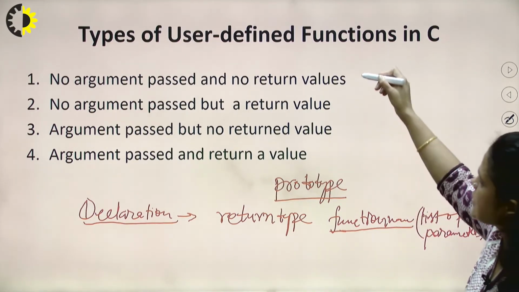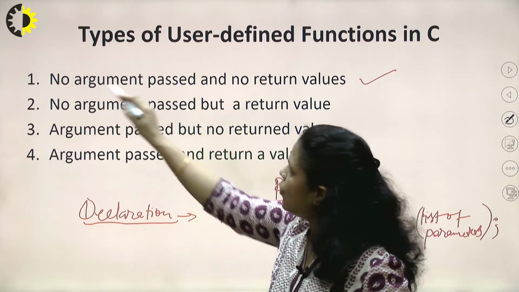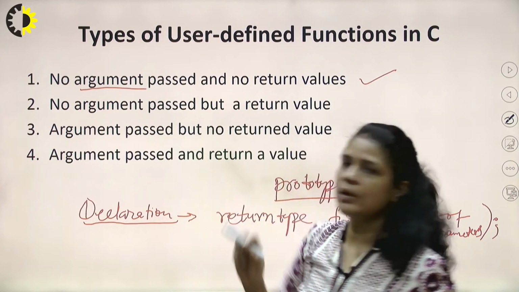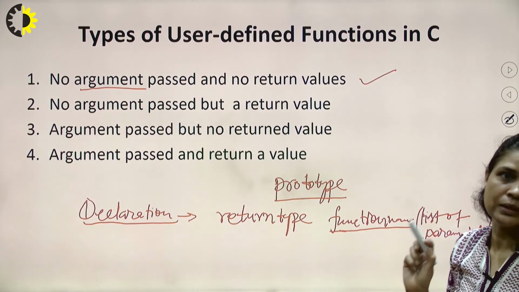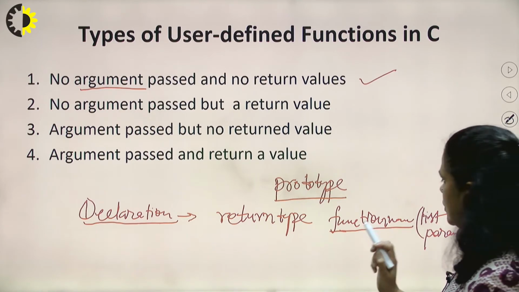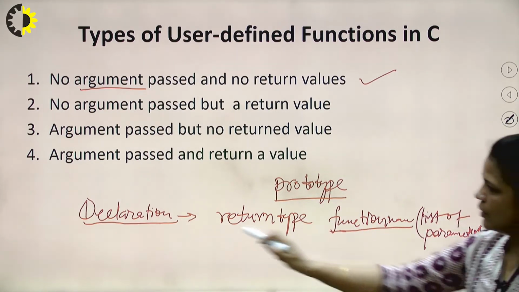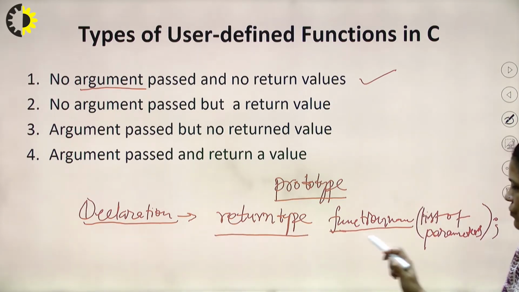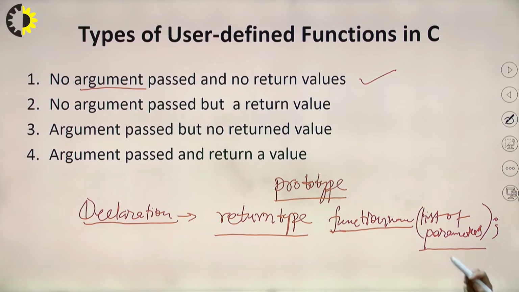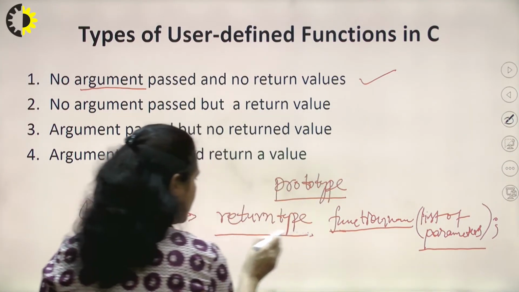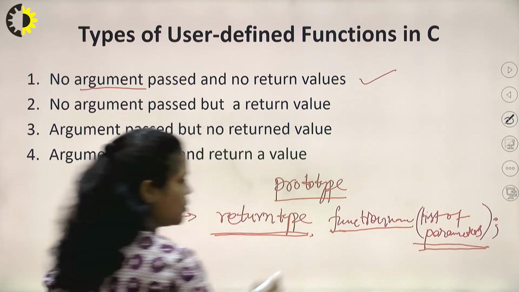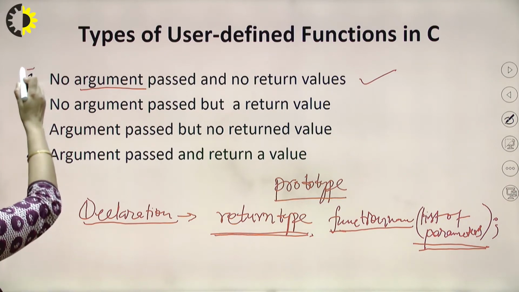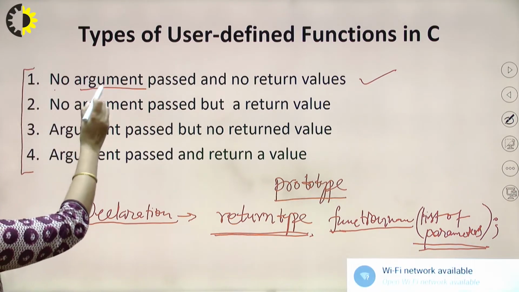So come to the first category. Okay, no argument passed and no return value. This argument is nothing but the parameter. So let's see here at the declaration part, what is it? Return type, function name, and the list of parameters. So according to this return type, according to this list of parameters, the function is basically categorized in these 4.